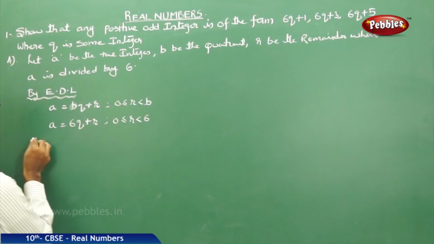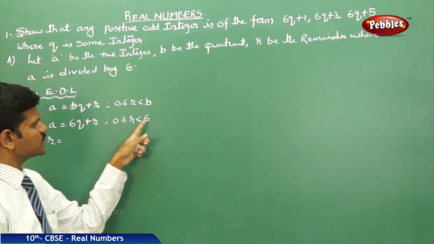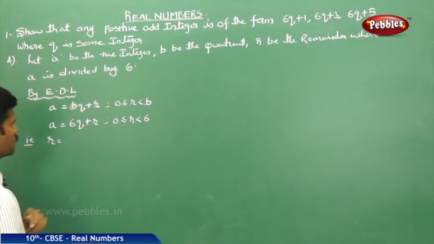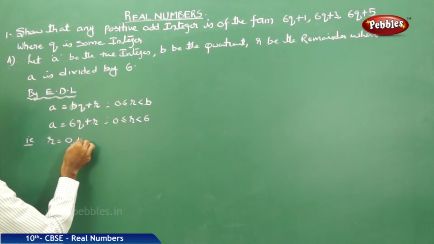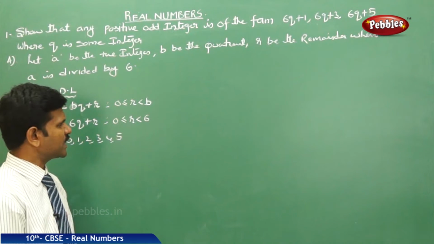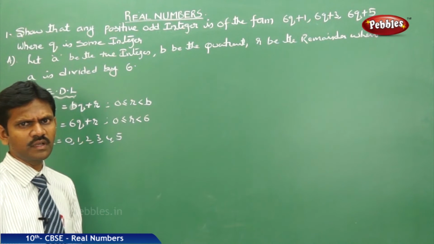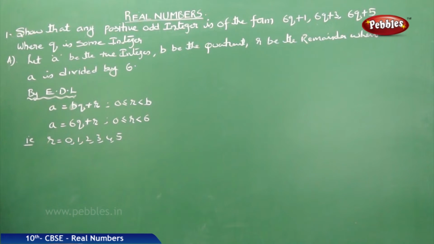That is, R values are 0, 1, 2, 3, 4, 5. Why? Because your R value is less than 6, you can consider only up to the number 5.